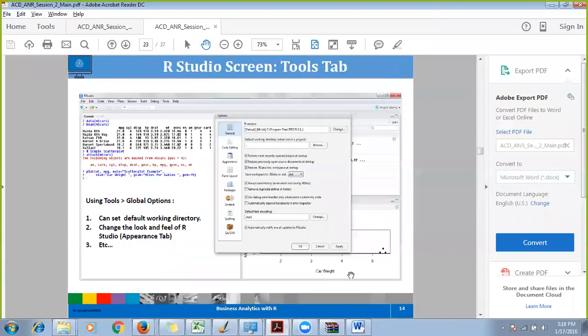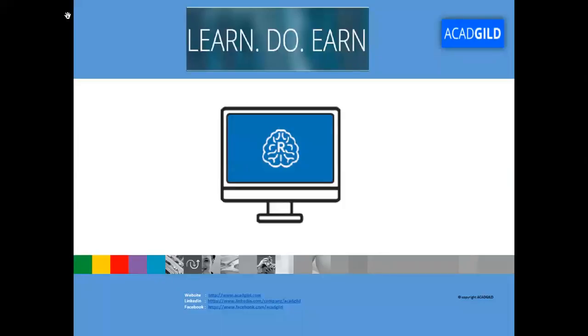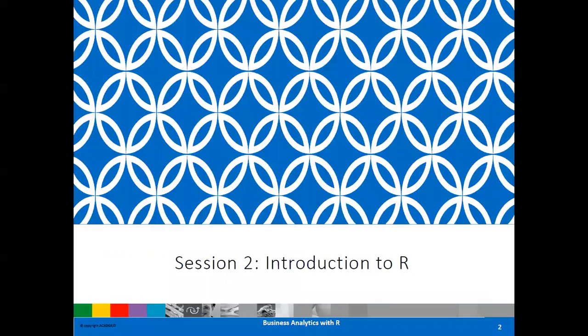So for today's session, guys, welcome. This is the second session for business analytics using R, and today's session will give you an introduction to R. Today's session is not to put too much pressure on the brain, like I'm not able to code R or something. We'll give you an overview of the packages we are going to use in R, how they are important, and all those sorts of things.